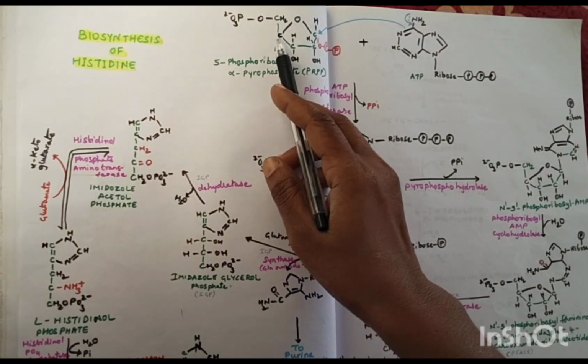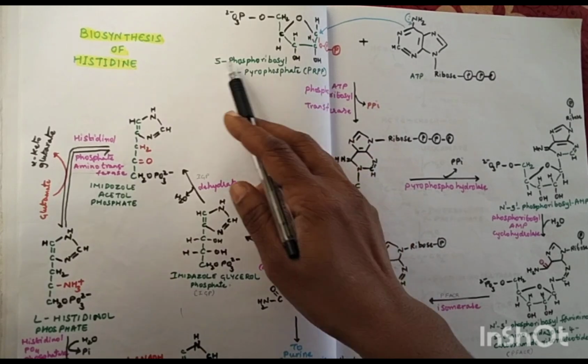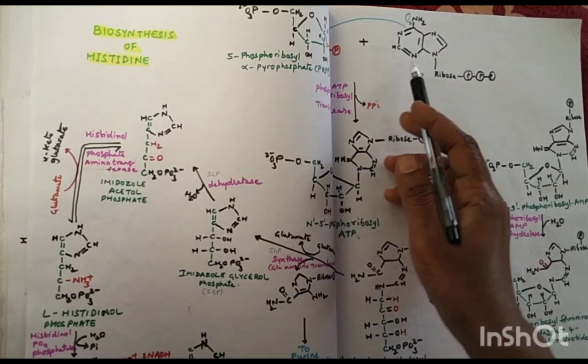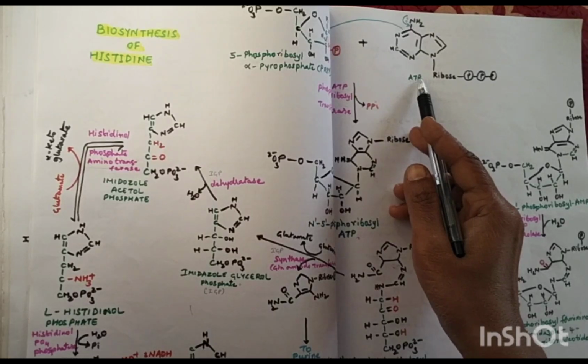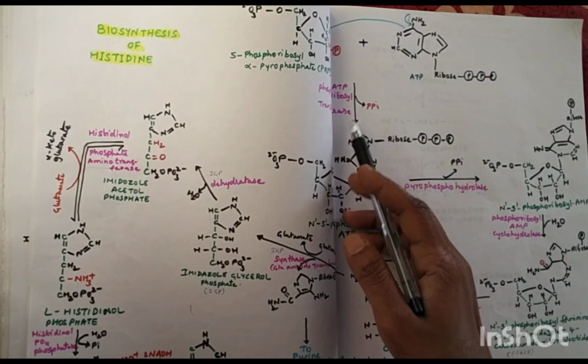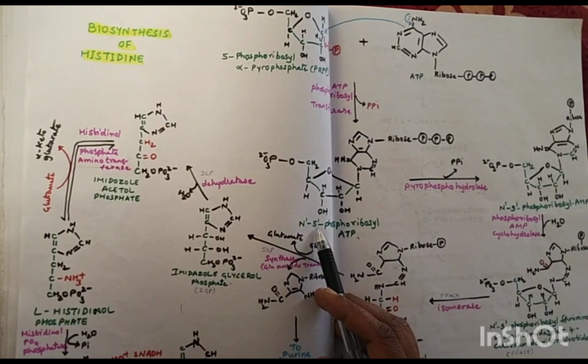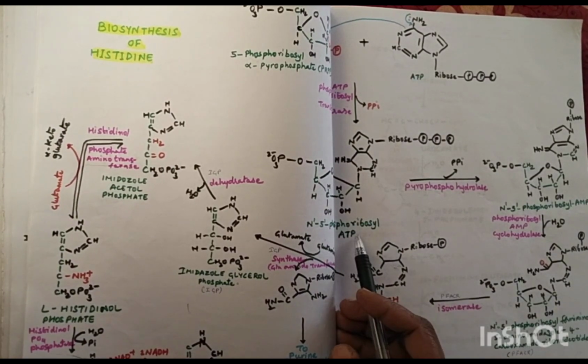5 carbon atoms of PRPP, 5-phosphoribosyl alpha-pyrophosphate, and 1 carbon of ATP participate in the formation of N'5'-phosphoribosyl ATP.